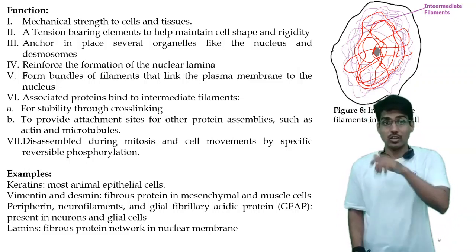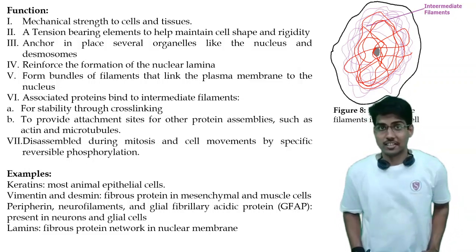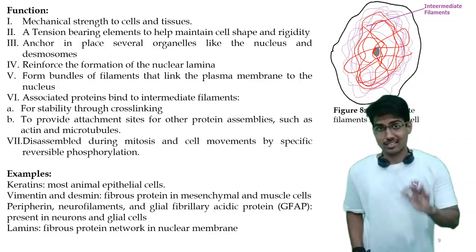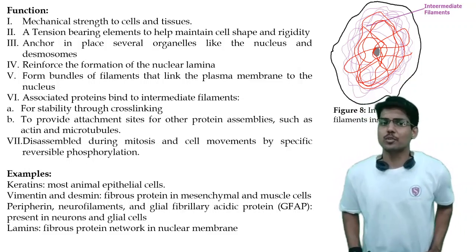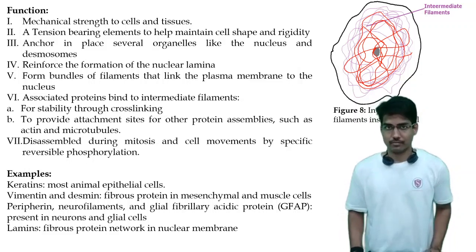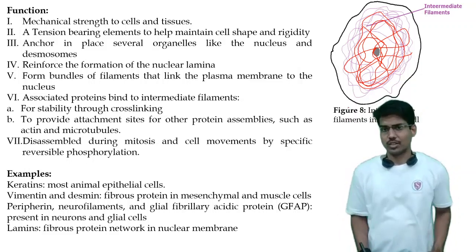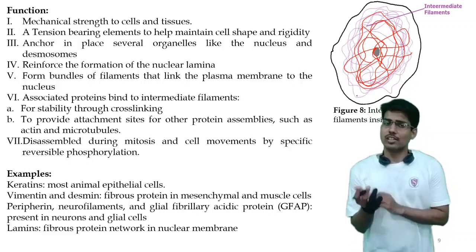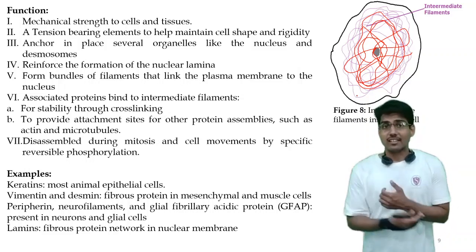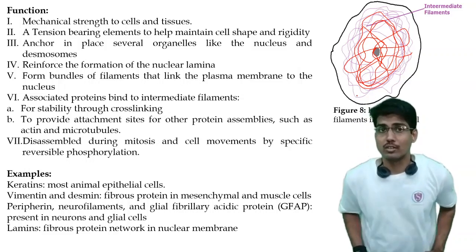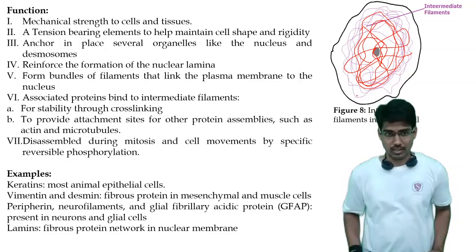In other words, it is anchoring the nucleus inside the cytoplasm at one position. Next, it reinforces the formation of the nuclear lamina. As we have already seen, the inside of the nucleus has the nuclear lamina around the DNA, and that nuclear lamina is reinforced with the help of this intermediate filament.